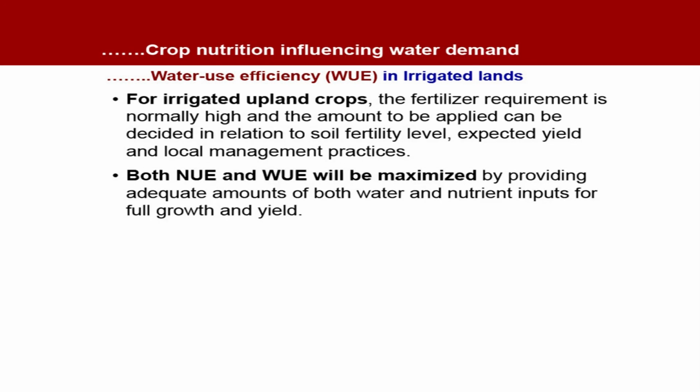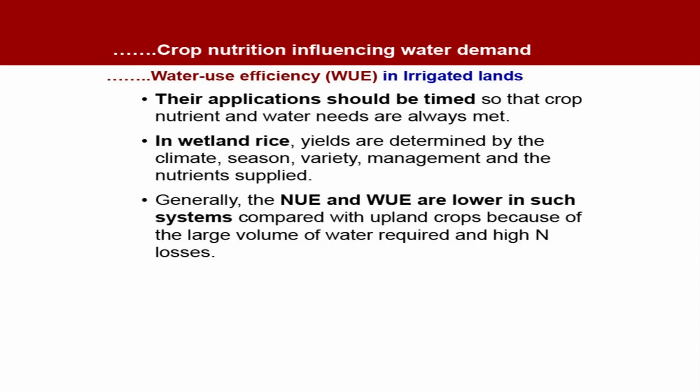For irrigated uplands, now see the situation in irrigated conditions, the fertilizer requirement is normally high and the amount to be applied can be decided in relation to soil fertility level, expected yield and local management practices. Both nutrient use efficiency and water use efficiency will be maximized by providing adequate amounts of both water and nutrient inputs for full growth and yield. Their application should be timed so that crop nutrient and water needs are always met. They interact positively with each other.